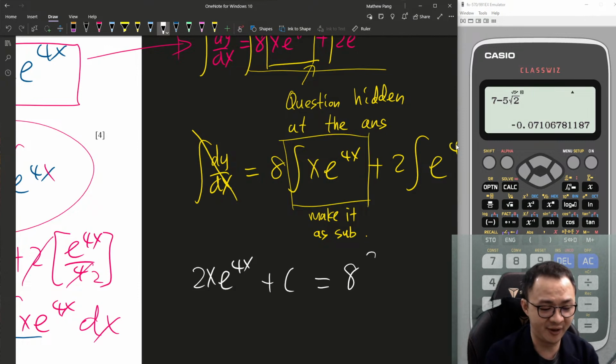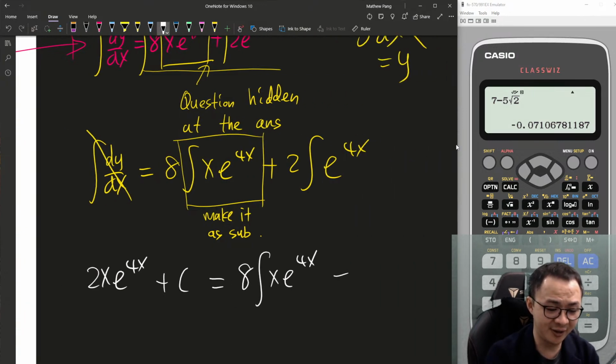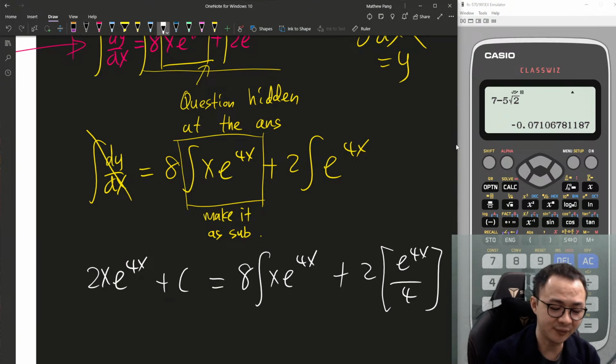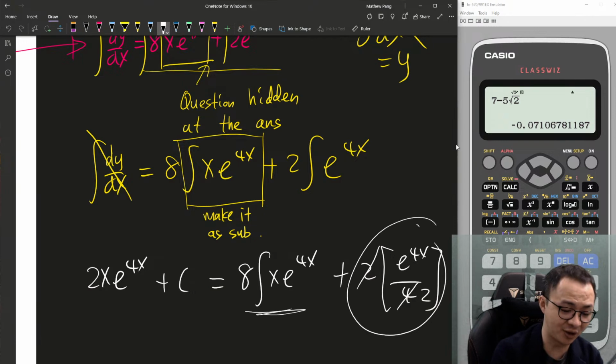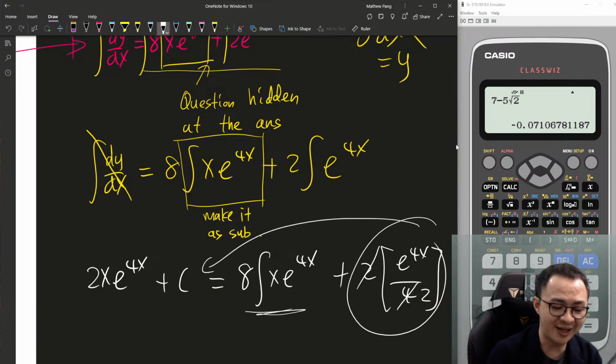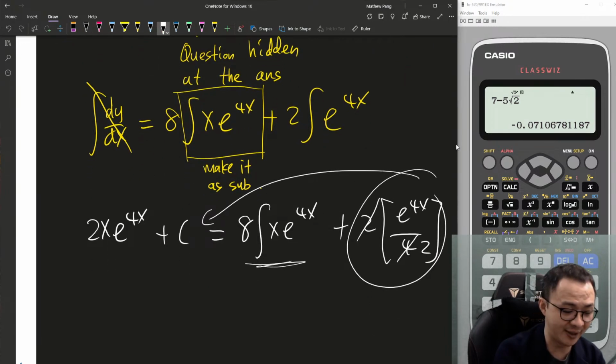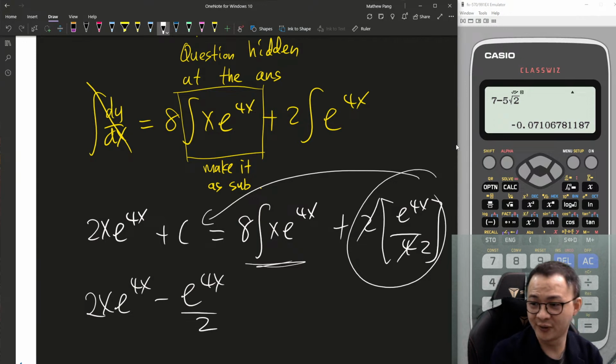This one I will leave here because I do not want to touch it yet, because this is my question. And this one I can integrate, because integrating e^4x gives e^4x divided by 4. I simplify this one and this one, and then I want to make this one the subject, so I throw this thing to the other side. Plus moving to the other side becomes minus. So I get minus e^4x over 2.